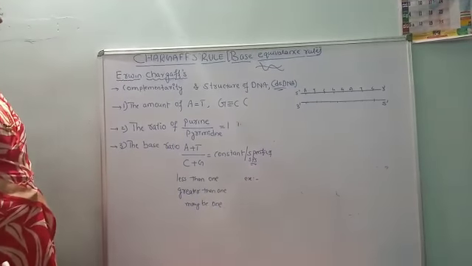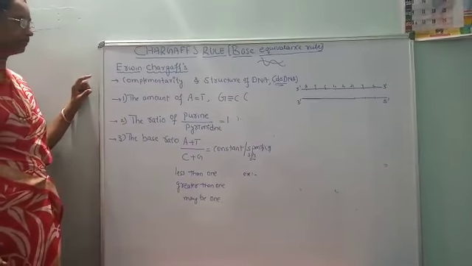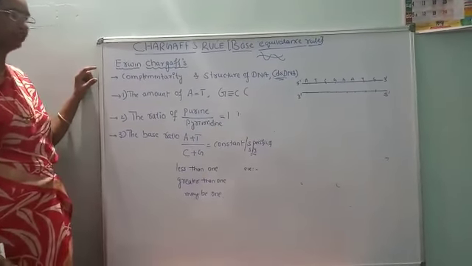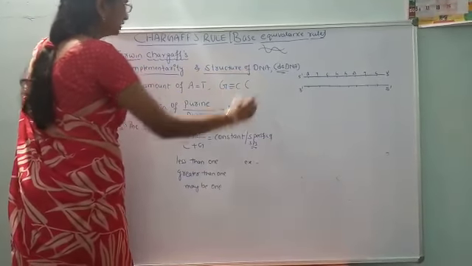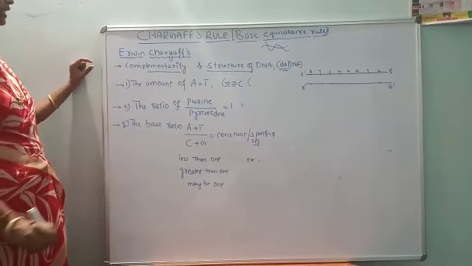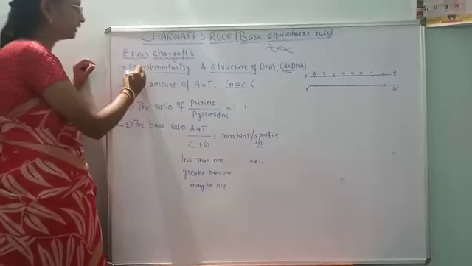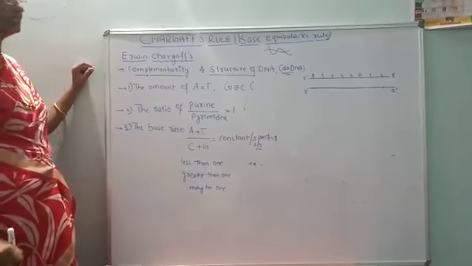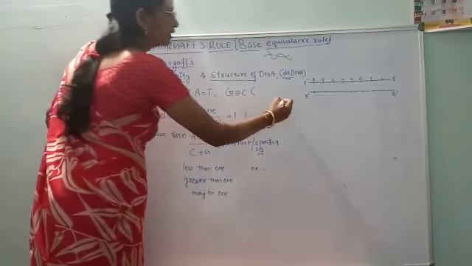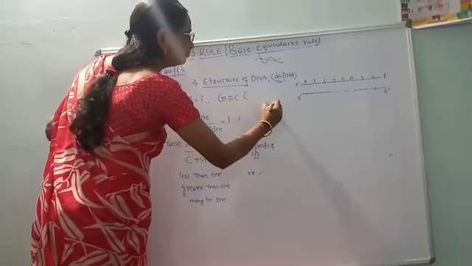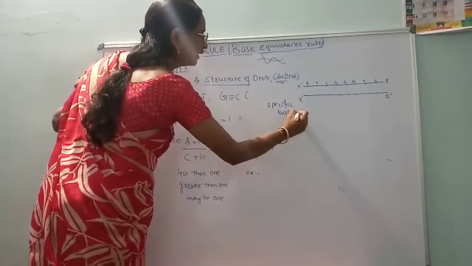So according to Chargaff's base equivalence rule, what are the different rules proposed by Chargaff? Let us see first, based on what the Chargaff rule is formed. The very first criterion to understand the Chargaff's base equivalence rule is complementarity. The term complementarity refers to specific base pairing.